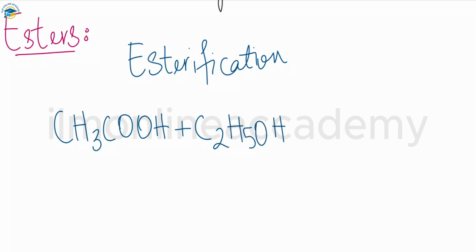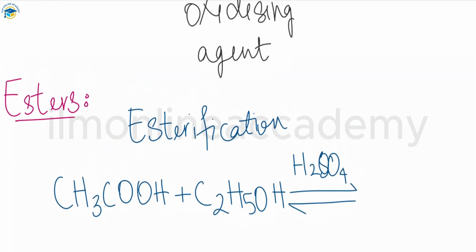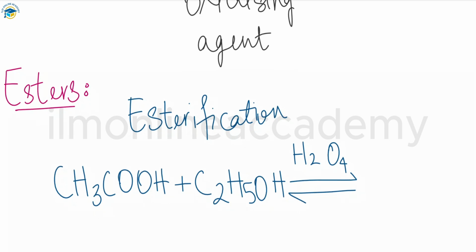So whenever a carboxylic acid reacts with ethanol, which is C2H5OH, in the presence of sulfuric acid, what will happen? In the presence of sulfuric acid, it produces the product CH3COOC2H5.